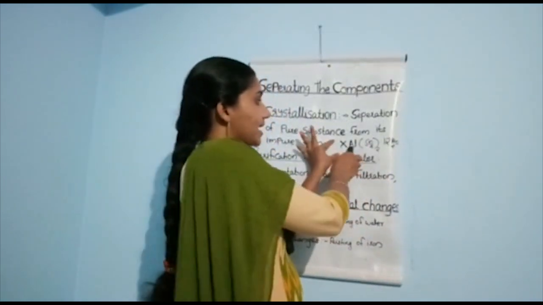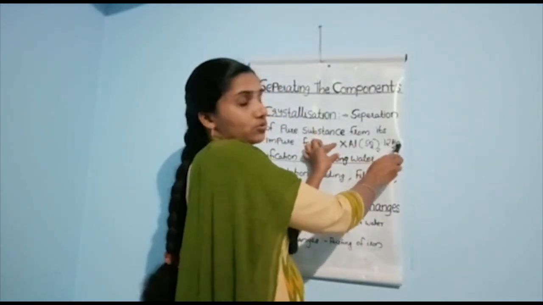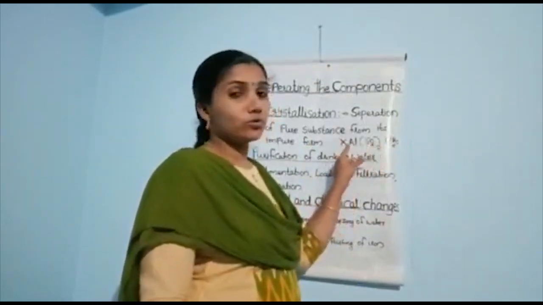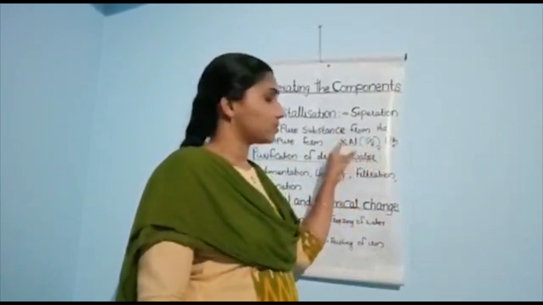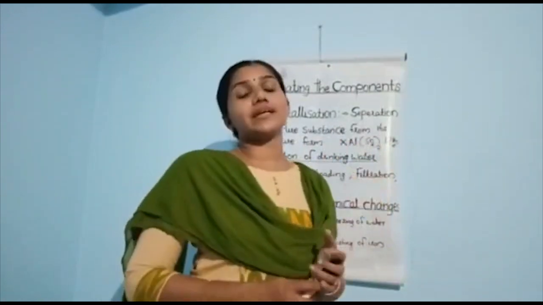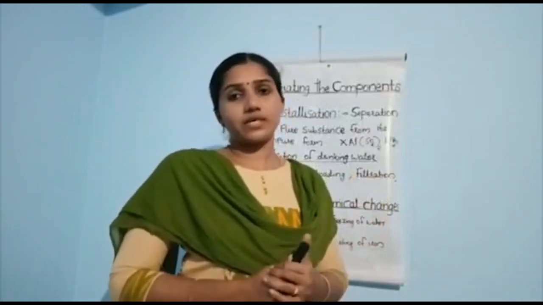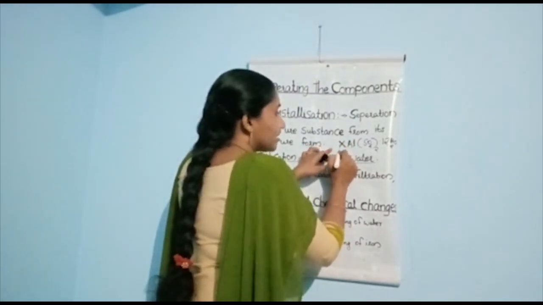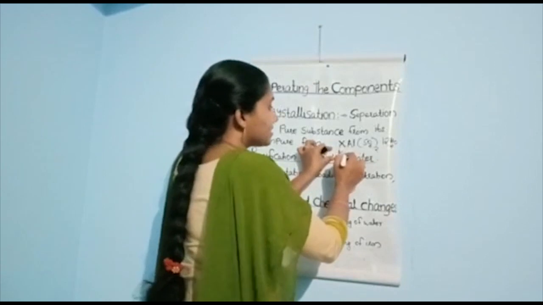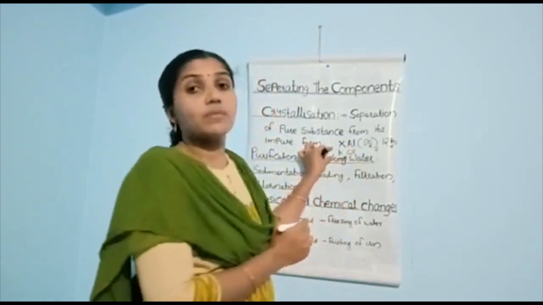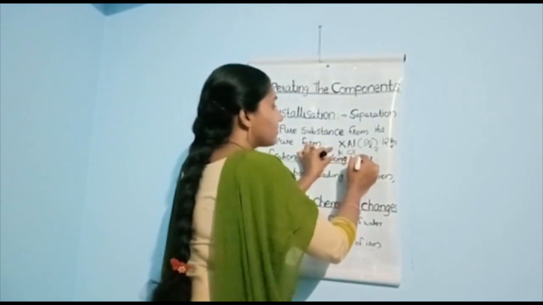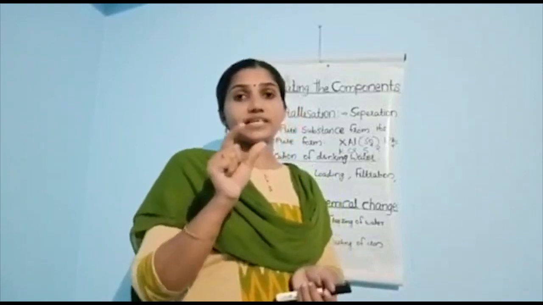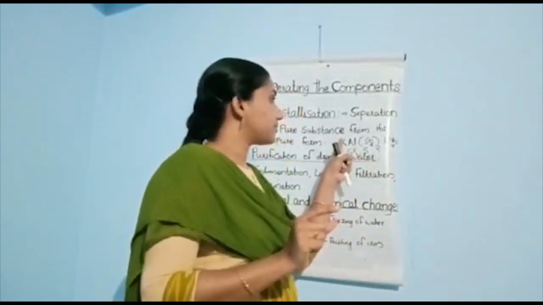XAl(SO4)2·12H2O. What is the name? Hydrated double sulfate of aluminium. And X is used here, which means some other elements can also come in that place. In some cases, in place of X it will be K, K means potassium. In other cases it will be chromium, chrome alum. Or otherwise sulfur, S means sulfur. So these are some different elements that come in the place of this X.